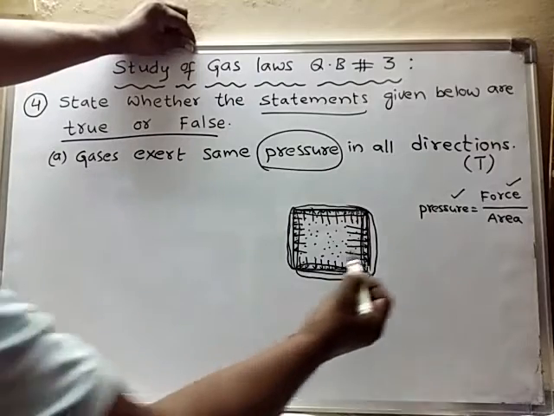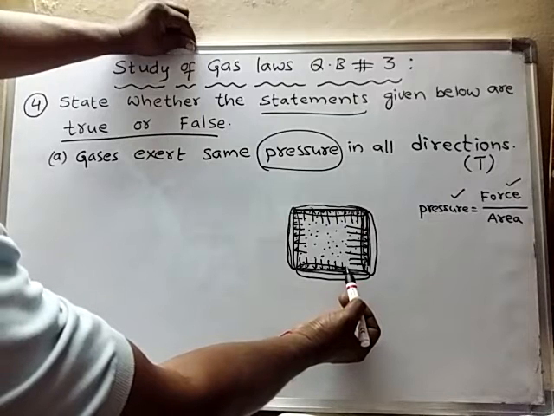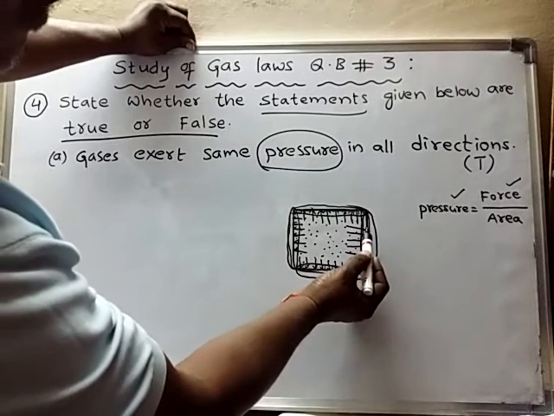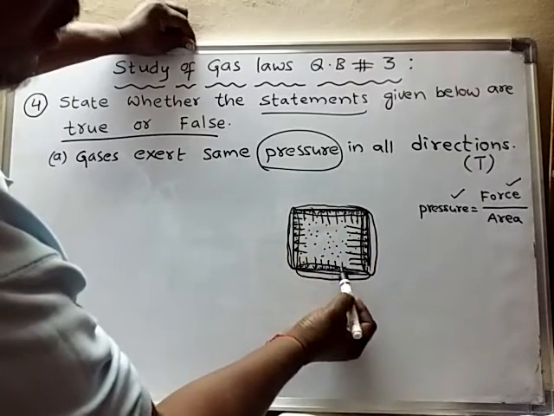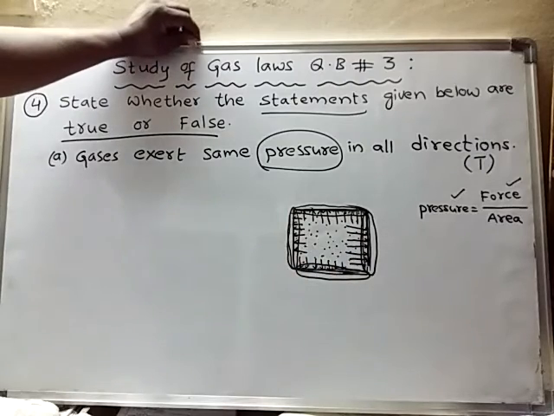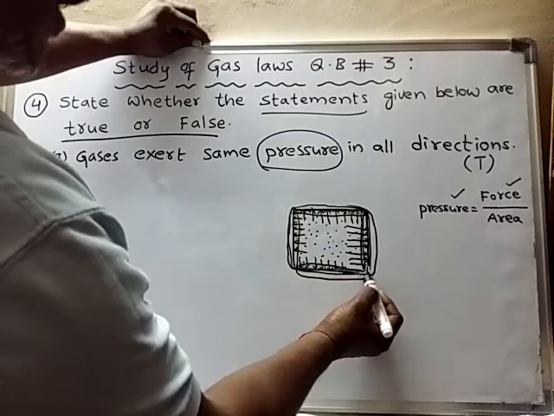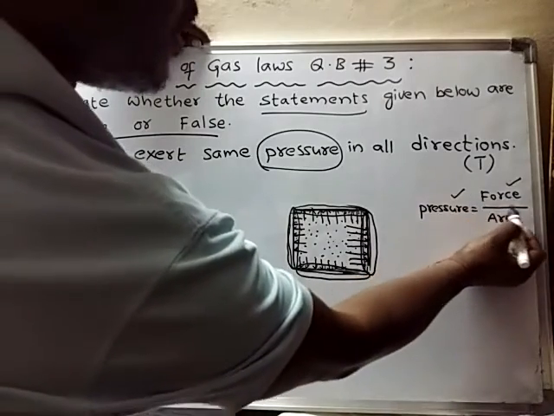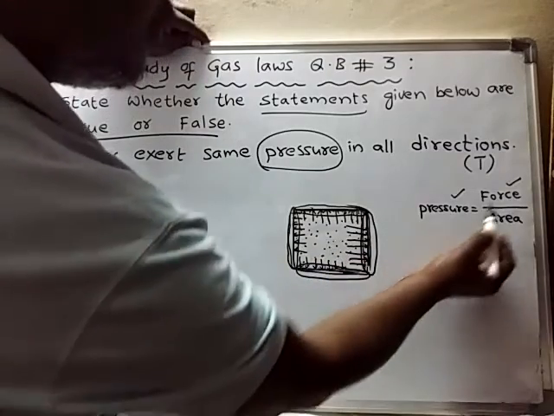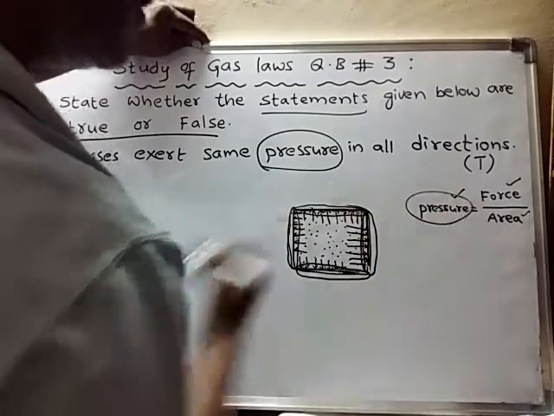So the force exerted by the molecules will be the same in all directions, that means on all the walls of the container. When the force applied is the same and the area is also the same, then the pressure will also be the same.